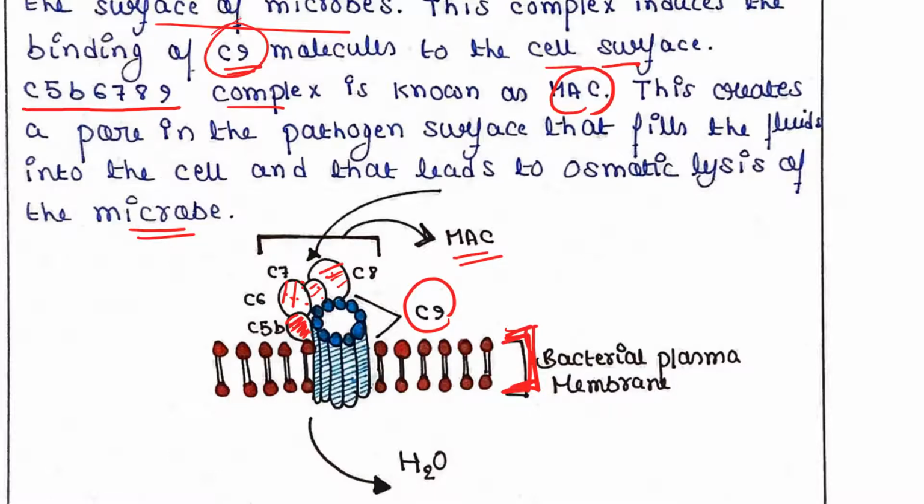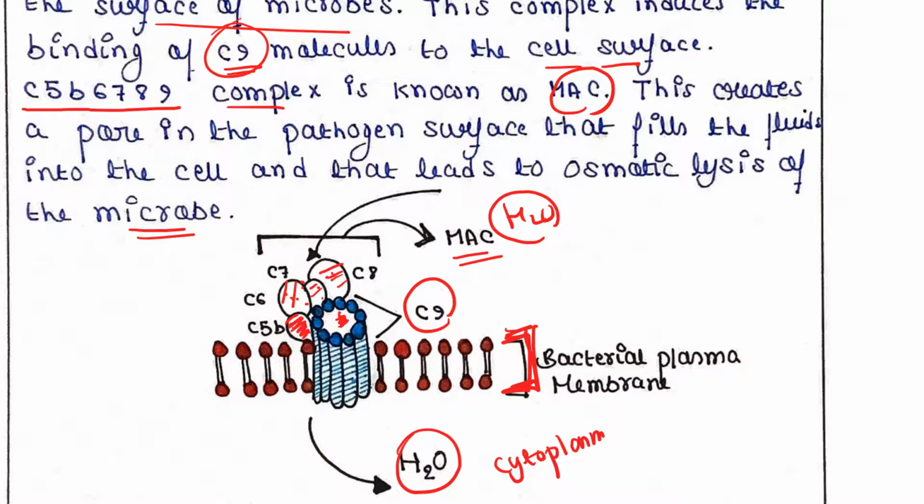Now they are forming the pore. This is the pore, or you can say the channel. When the pore or channel is formed in the bacterial cell surface or any type of microbial cell surface, water will enter from outside the cell into the cytoplasm. When the concentration of water is very high inside the cell, it will induce the cell to burst.